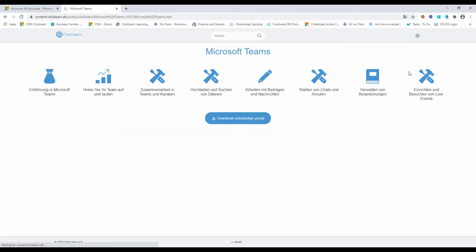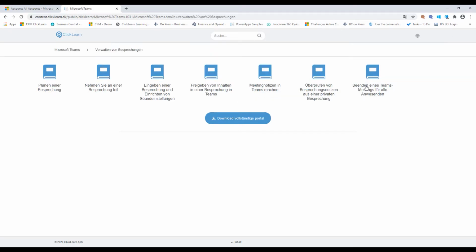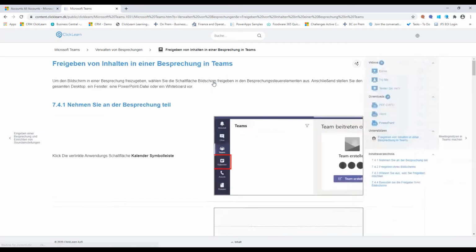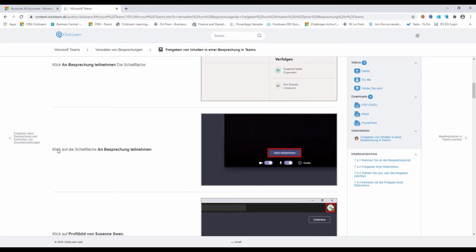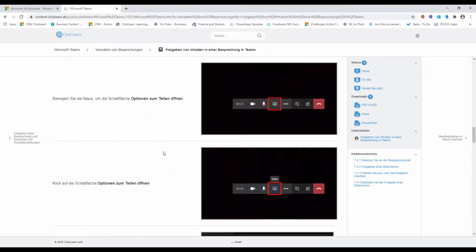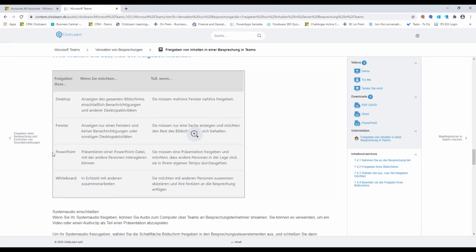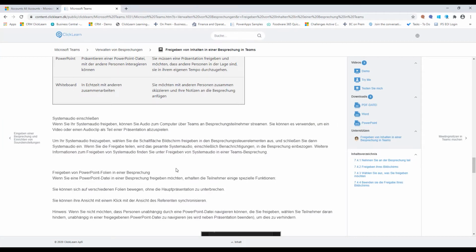So if we go to German, and do not translate it, you will now see that ClickLearn has a complete German learning portal. If I go into the one that we were looking at earlier, then you can see that every single thing is set up exactly like the original English one, but now everything is in German. Even the part that I added in manually down here, I had localized and translated into German.